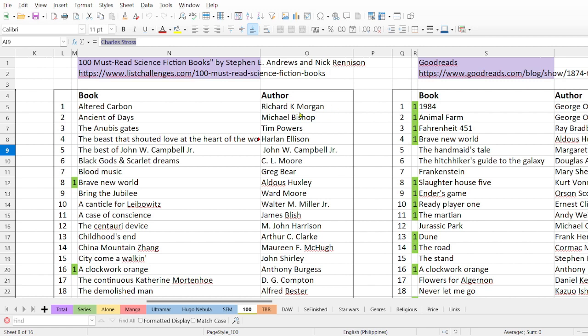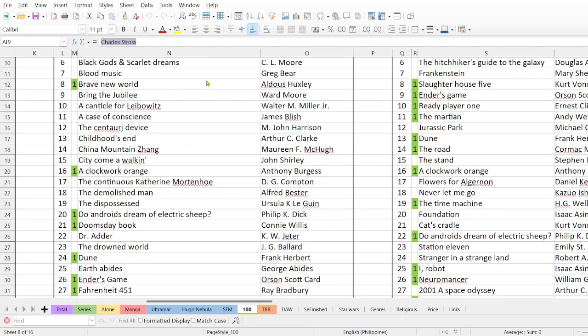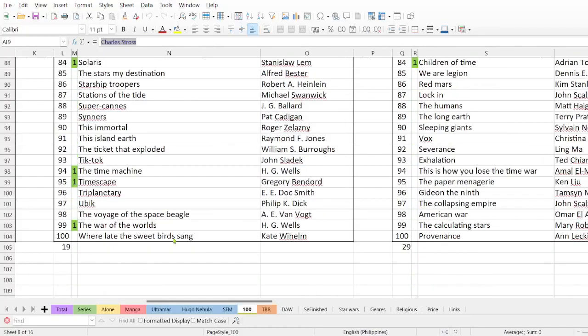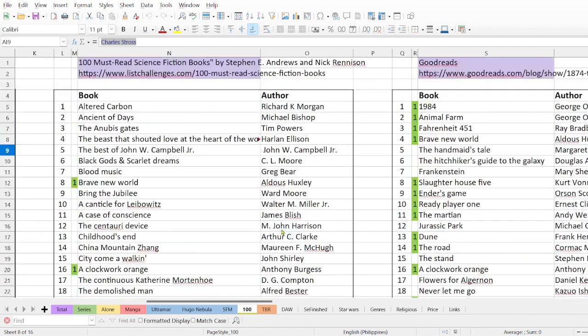They are in a book, actually. It's a list called 100 Must-Read Science Fiction Books by Stephen E. Andrews, I think, and Nick Rennison. Well, it's a challenge, right? Of 100 books, and the same, right? All of the books in that list, if you want to check. But I have read only 19 on this list.